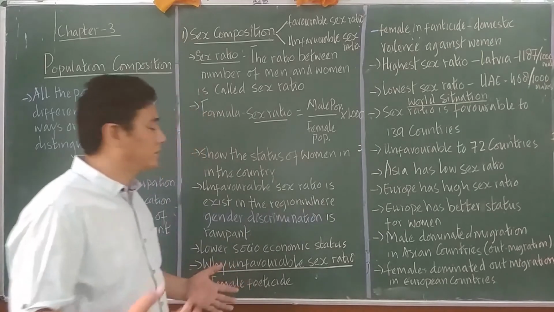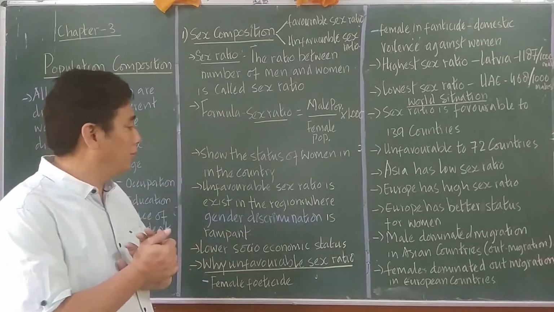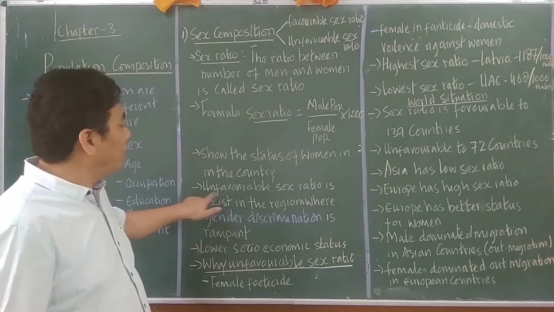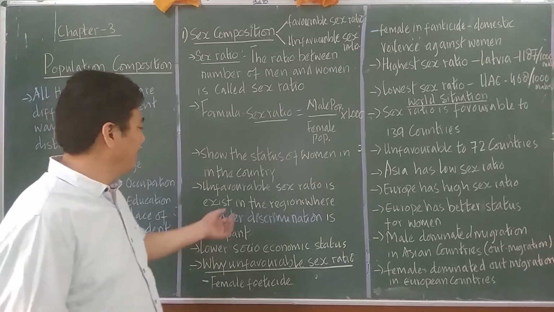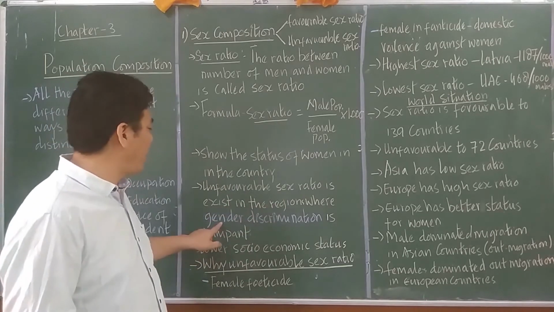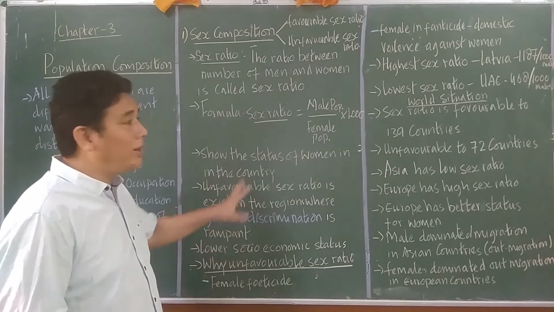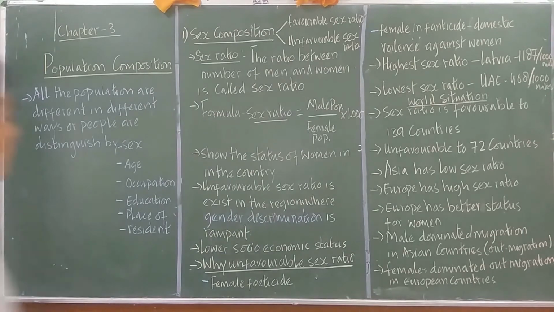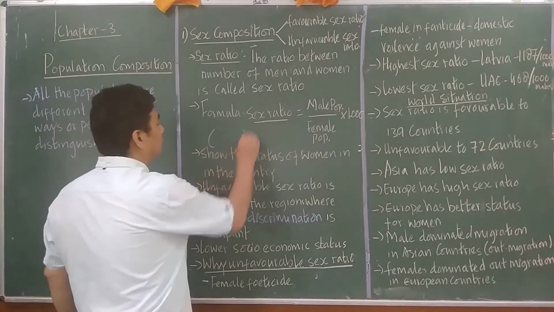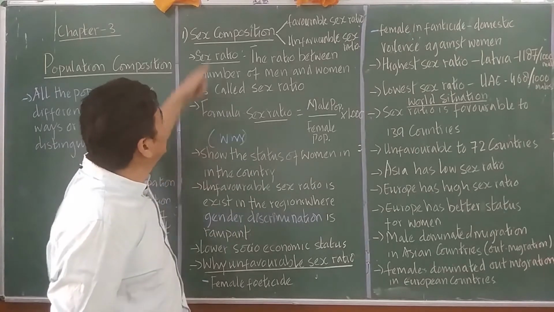So unfavorable sex ratio still exists in this 2020 age, in 72 countries, and you can imagine what the conditions of women are. Unfavorable sex ratio exists in regions where gender discrimination is rampant. So here is why we need to learn about the sex ratio.